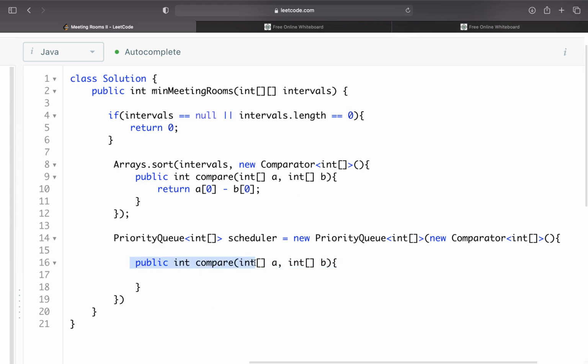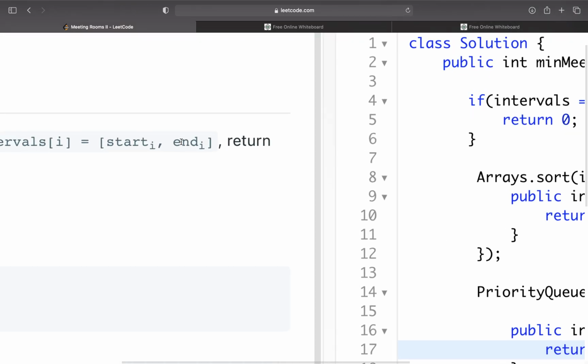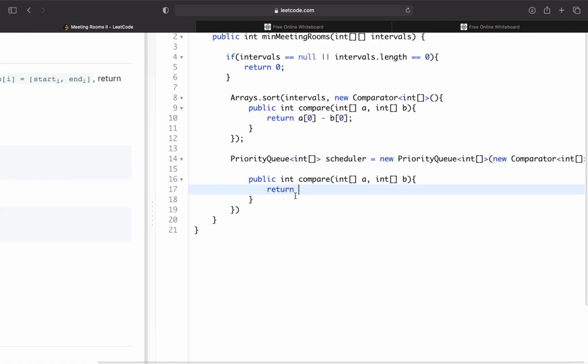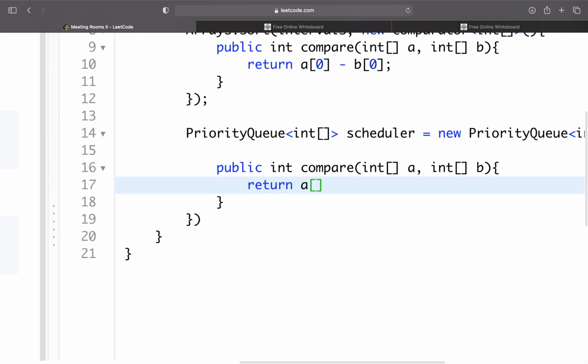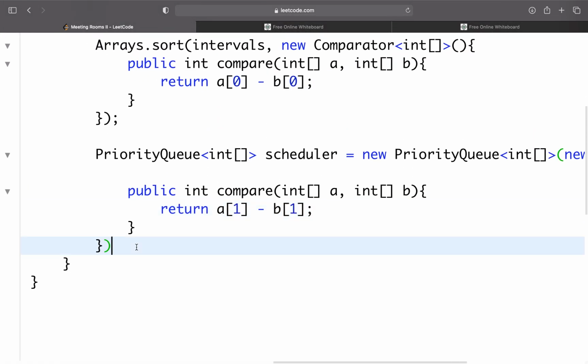So public int compare: since we're comparing by the end times, which is at index 1, we will return a at 1 minus b at 1. All right, that should do it for our priority queue setup.